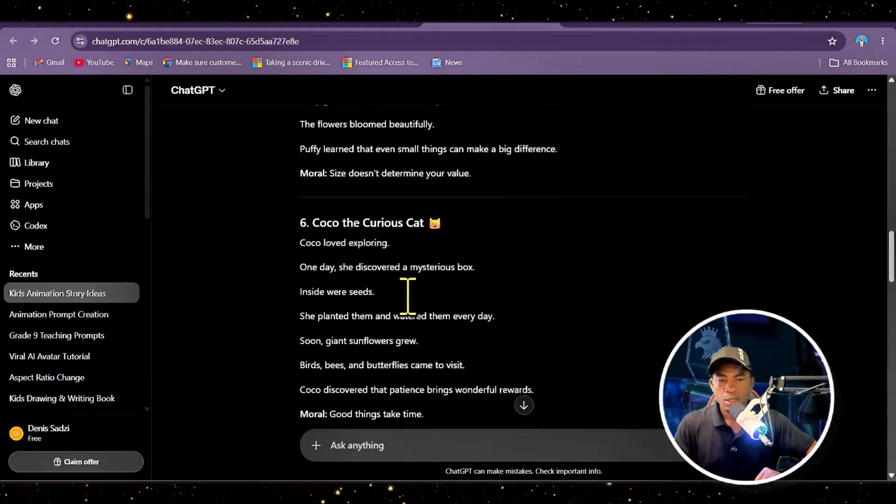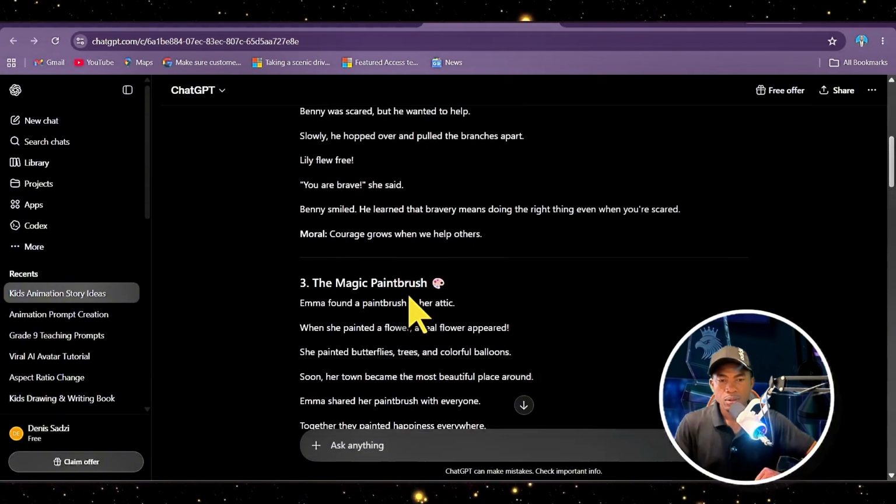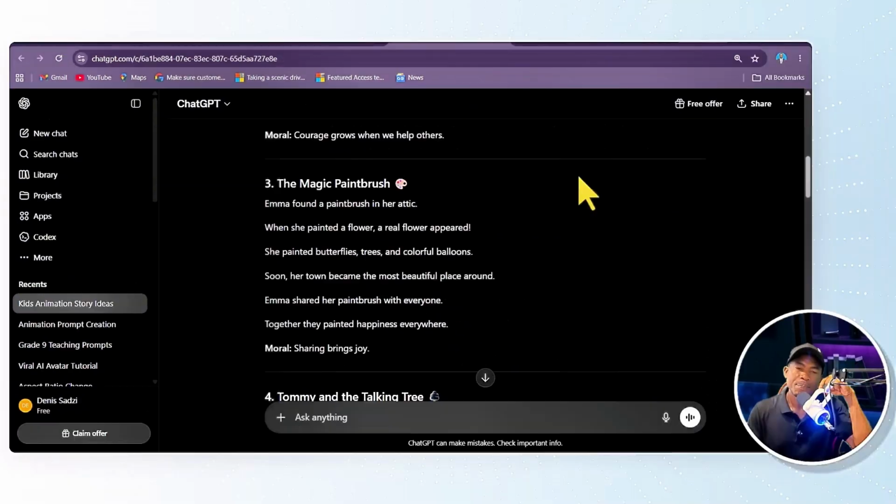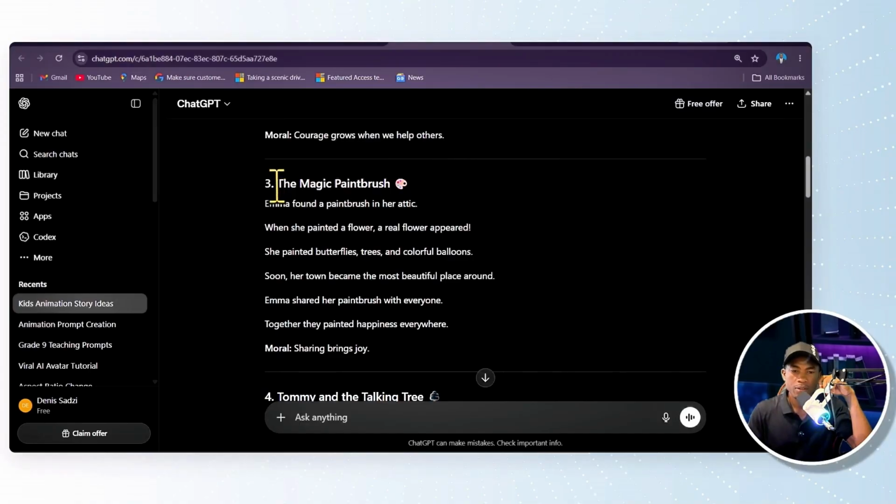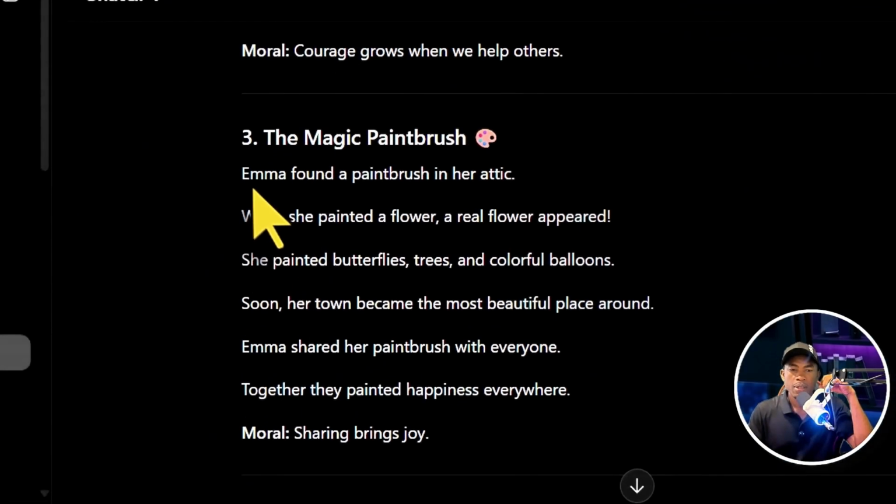So now I am going to choose the one that I like. For the purpose of this video, I'll choose story number 3, which is the Magic Paintbrush. Let's look through this story. Emma found a paintbrush in her attic. When she painted a flower, a real flower appeared. She painted butterfly, trees, and colorful balloons. Soon her town became the most beautiful place around.